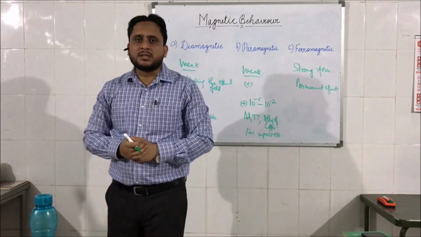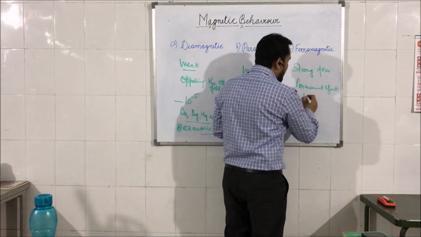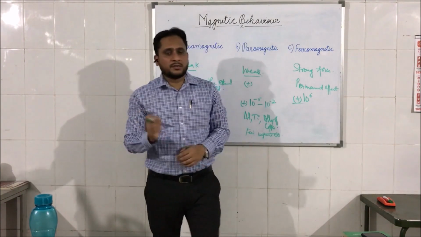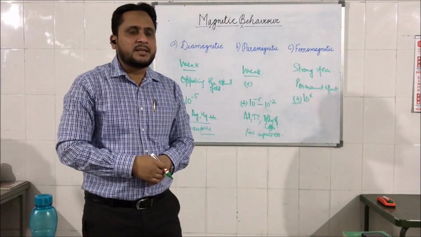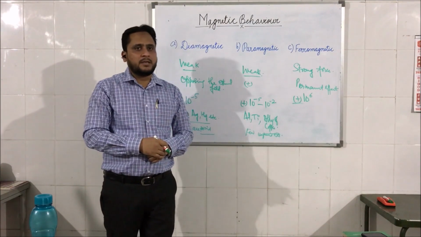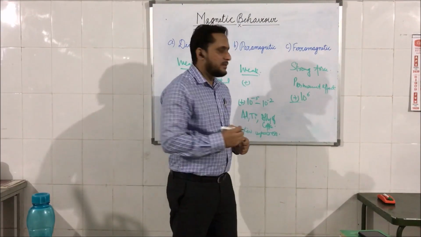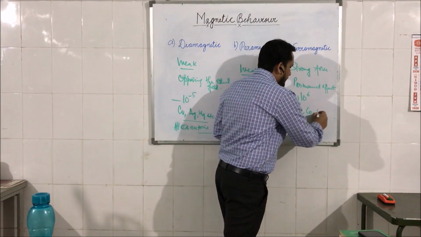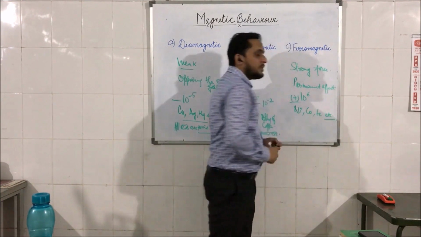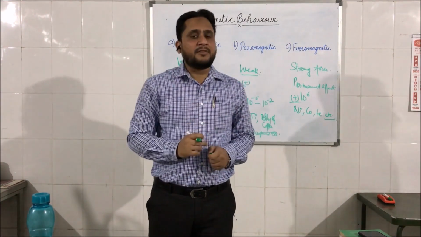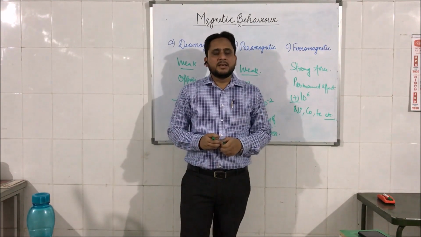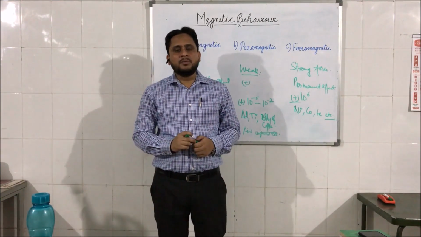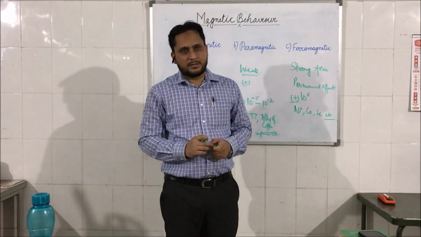And this effect is so strong that the magnetic susceptibility of these materials ranges up to 10 to the power plus 6. This positive sign again shows that it is in the direction of the magnetic field. It is not opposing the magnetic field. Common examples of ferromagnetic materials are nickel, cobalt and iron, etc. The reason for the permanent effect in ferromagnetic materials is the permanent unpaired dipoles that are formed by unfilled energy levels.